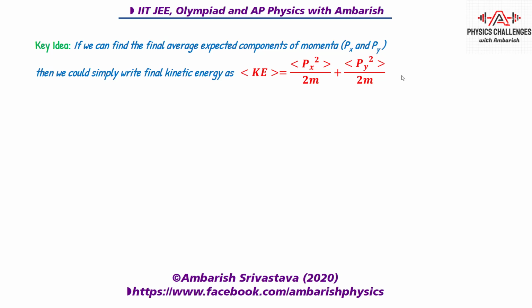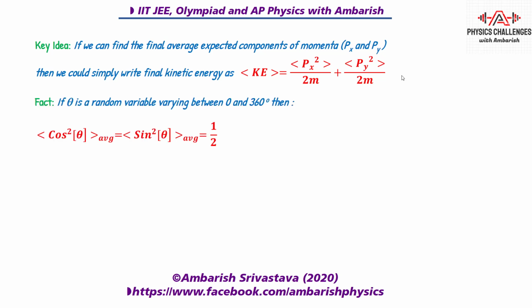Before we get into that, one more thing that you all must be knowing is that if theta is a random variable between 0 and 360 degrees, then the average value of cos square theta, which is the same as the average value of sine square theta, is half. Of course, you can prove it using calculus: integrate cos square theta from 0 to 2 pi and then divide by 2 pi.